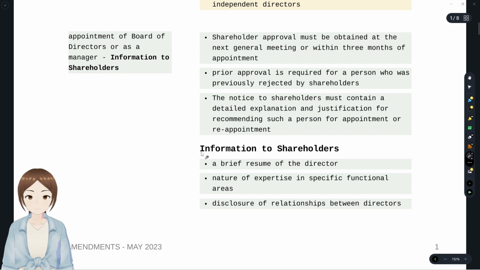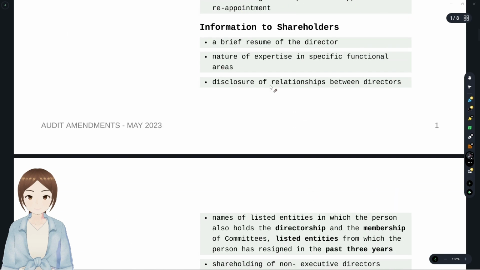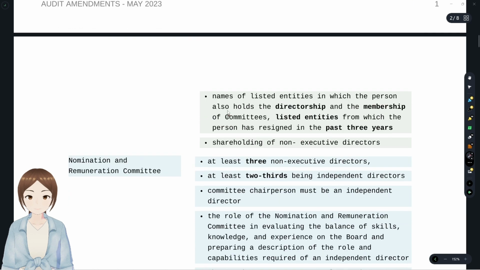And with regards to information that has to be given to shareholders on the occasion of appointment of board of directors or managers, they have to give a brief resume of the director, the expertise of such director, any relationships between the directors, what all the directorships he has in what all companies, and what all the memberships he had in what all committees in past 3 years.